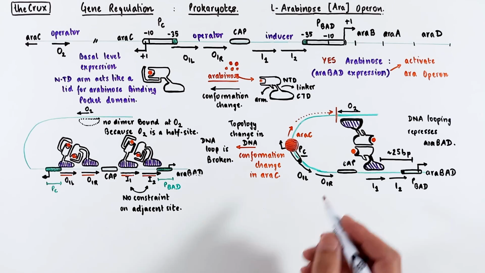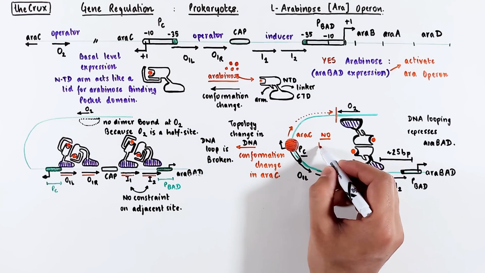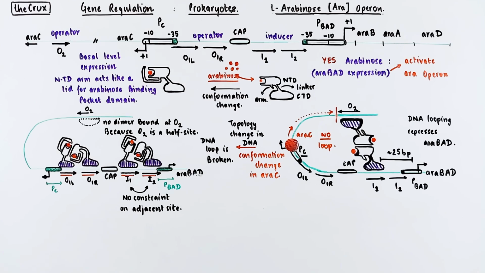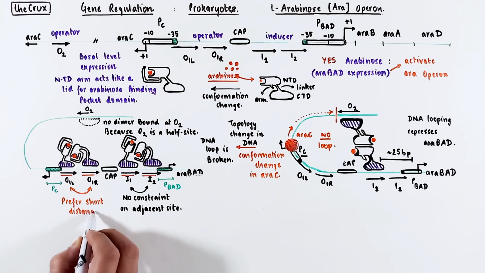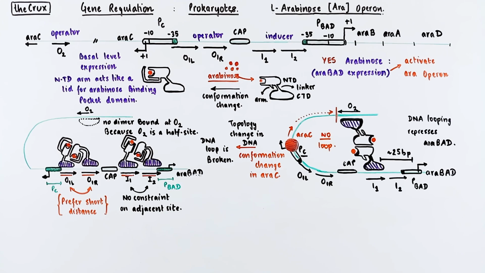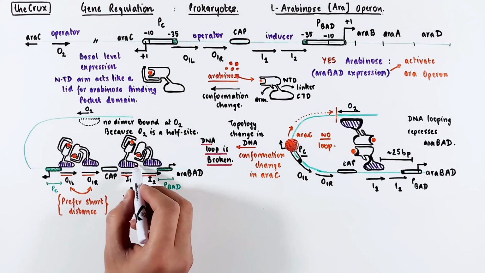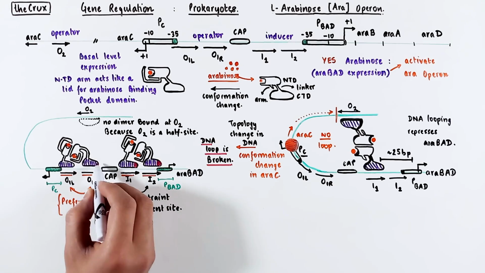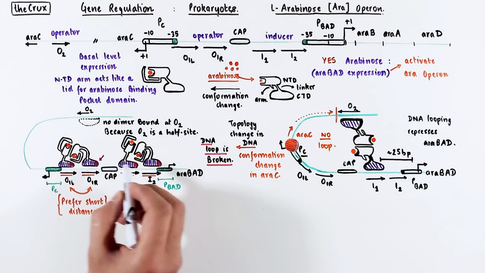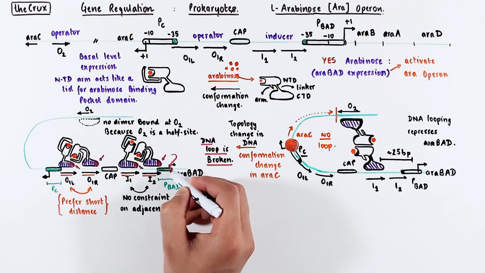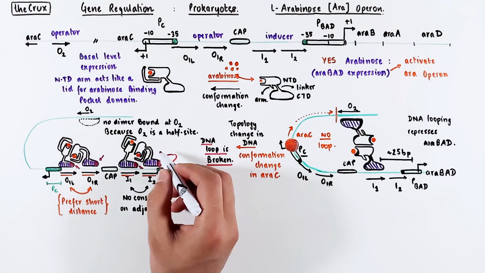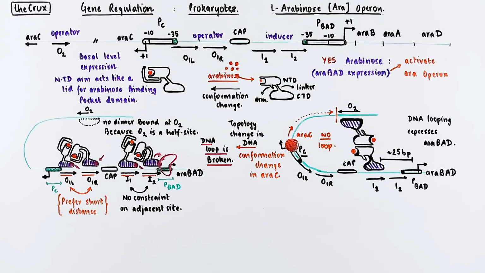The operator 1 was caught in the loop in the off state. But now the loop is destabilized, so the operators can engage with the araC since there's a preference for short range distance. So far, we have noticed that the DNA loop is gone and the araC dimer binds differently. But also notice that the C-terminal domains all face in the same direction, given all the half sites are oriented in the same direction. These highlighted parts of the C-terminal domain are required to activate the RNA polymerase.